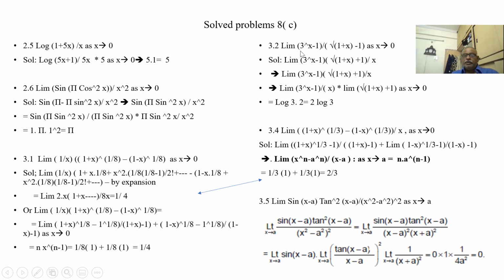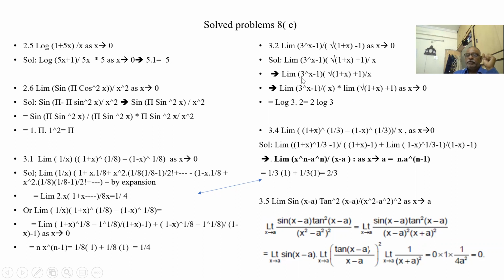Now you see here, limit of (3 to the power of x minus 1) by (root of 1 plus x minus 1) as x tends to 0. I am doing rationalization, so I multiplied numerator and denominator by root of 1 plus x plus 1. So this becomes a square minus b square, 1 gets cancelled, x is left over. So now, limit of (3 to the power of x minus 1) by x. This is one fact. Limit of root of 1 plus x plus 1.